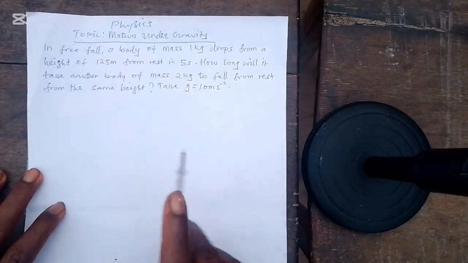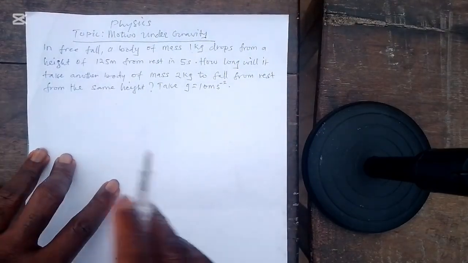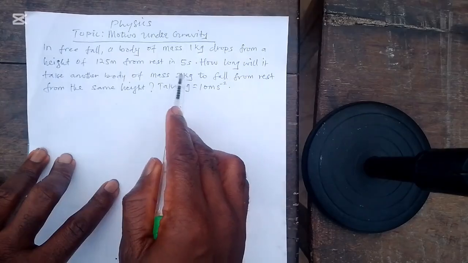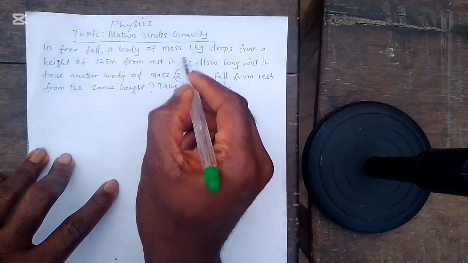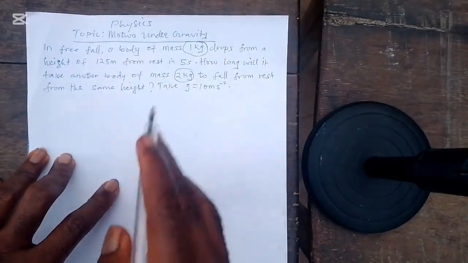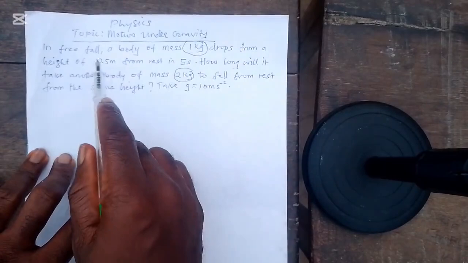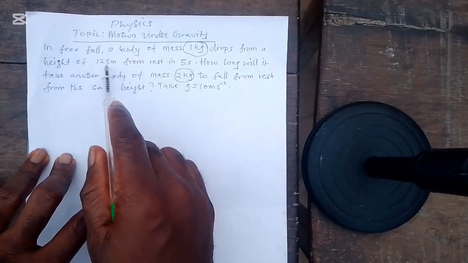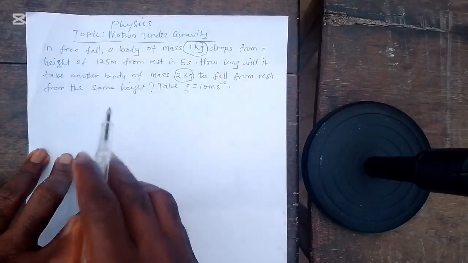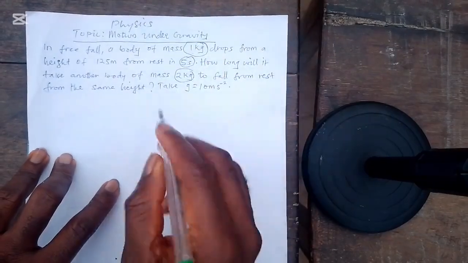Now, like I said initially, two objects of different mass will fall to the ground at the same time, provided there is no air resistance, right? So it doesn't matter; the mass of the first body and the second body is not considered. Both of them will fall at the same time. So since the first one got to the ground in 5 seconds at a height of 125, the second one will also get to the ground in 5 seconds at the same height of 125. Now let us solve this mathematically to see if we will get the same answer of 5 seconds, right?